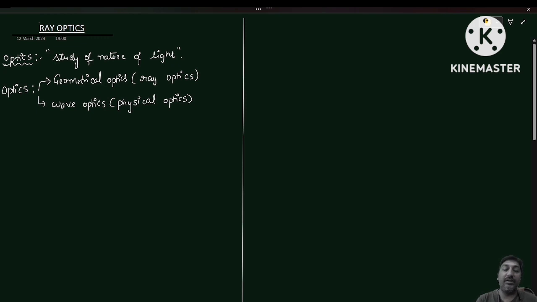One is geometrical optics, whose other name is ray optics, and the other branch is wave optics, whose other name is physical optics. So let us discuss the importance of geometrical optics as well as wave optics.